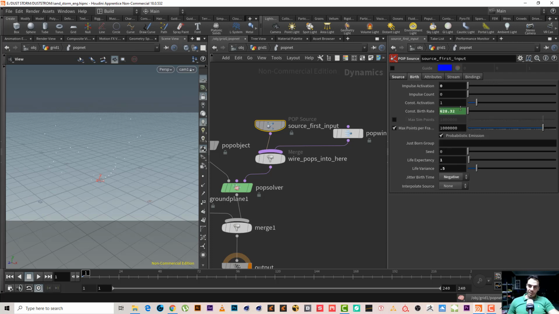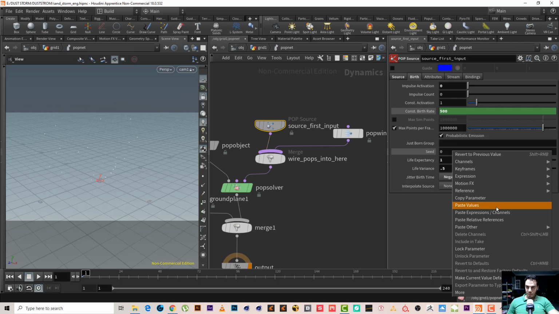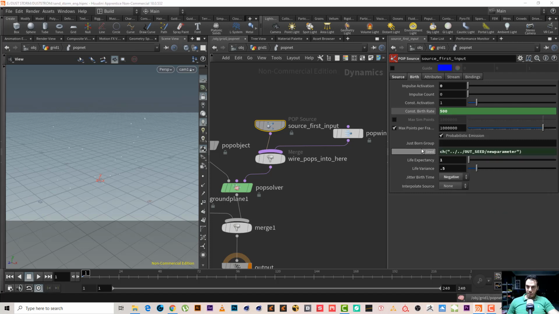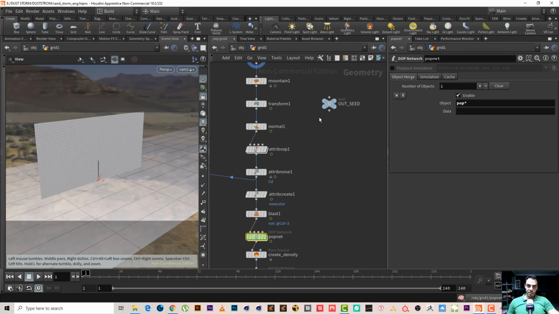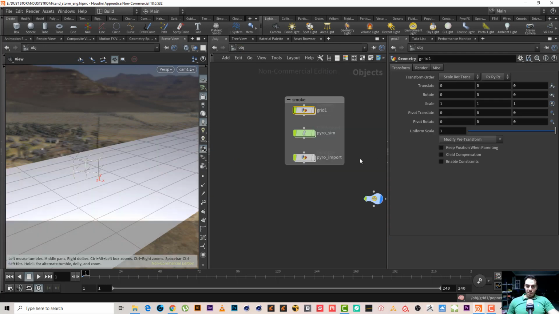If we don't want to change this, we can simply add it to the seed. Add it to the seed like this. So every time the seed changes, it will give us a different result, right? So it really depends on what you really want to do. Okay, this is first.